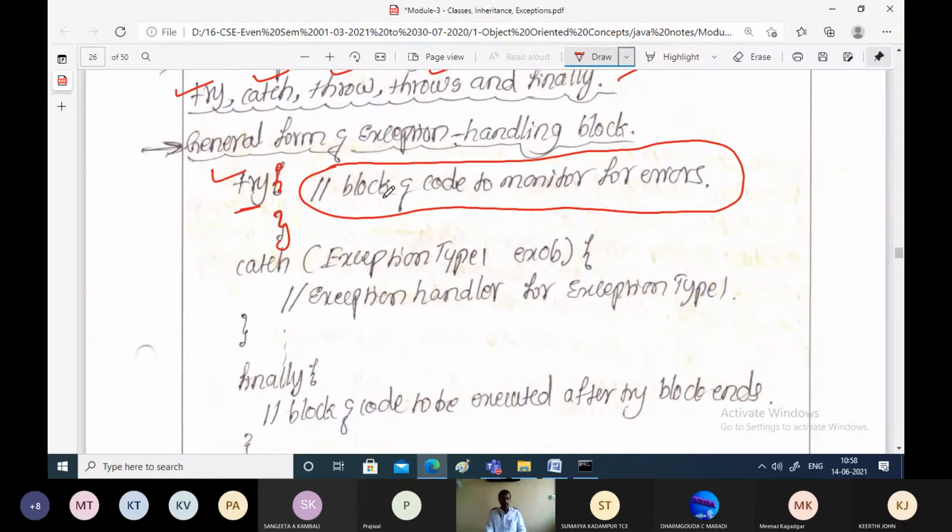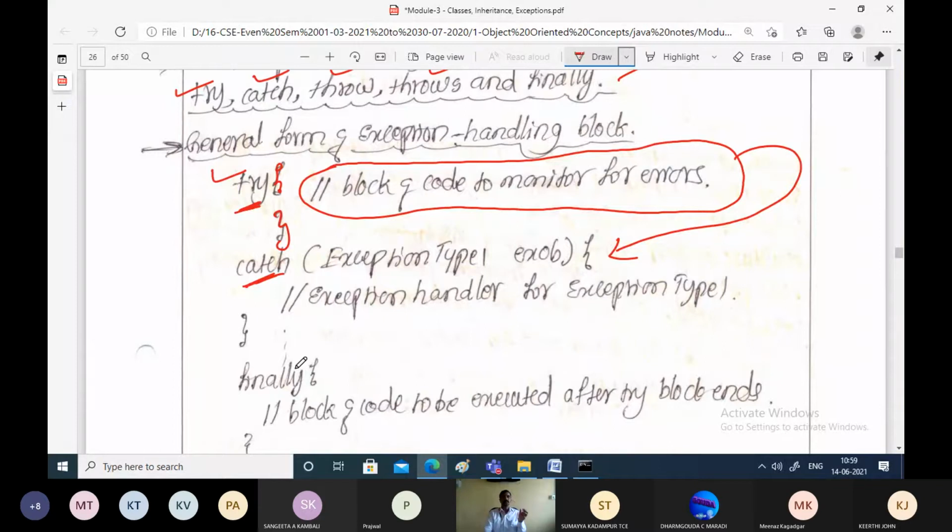If there are some errors in this block of code, there are 2 possibilities. You can solve the error or you can leave the error as it is. But usually we will write the solutions for the errors. For every try block, there will be one corresponding catch block or catch clause. The intention of the catch clause is, if there is some error within the try block, it must be caught by the catch block. That means here there is a problem and the solution for that will be written within the catch block.